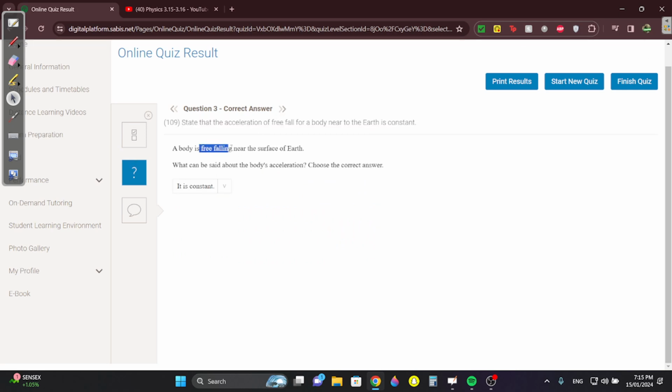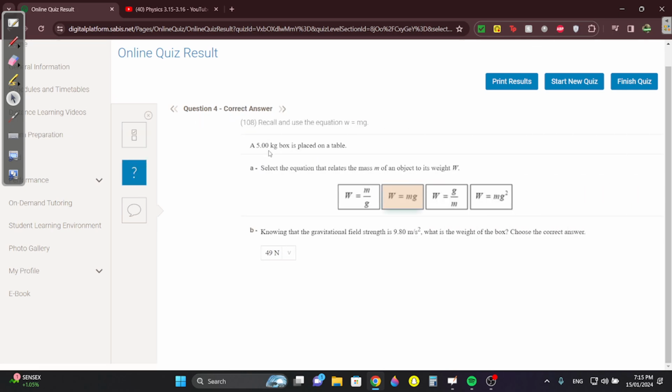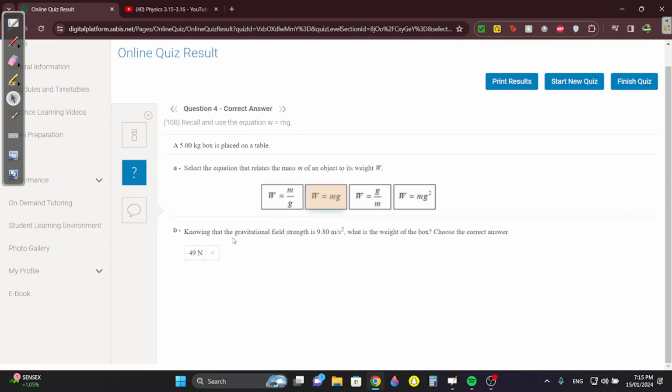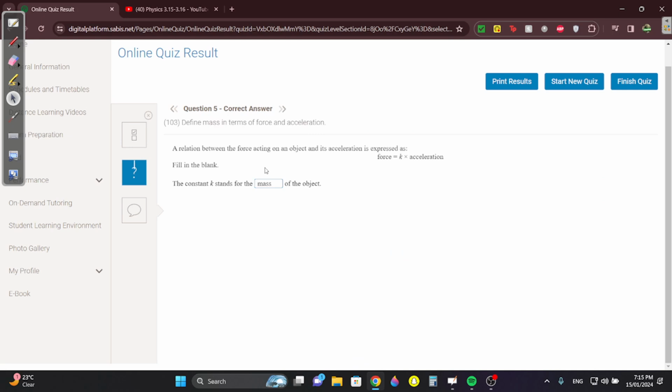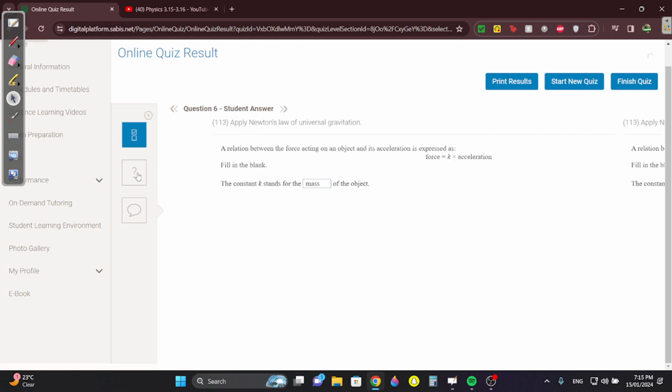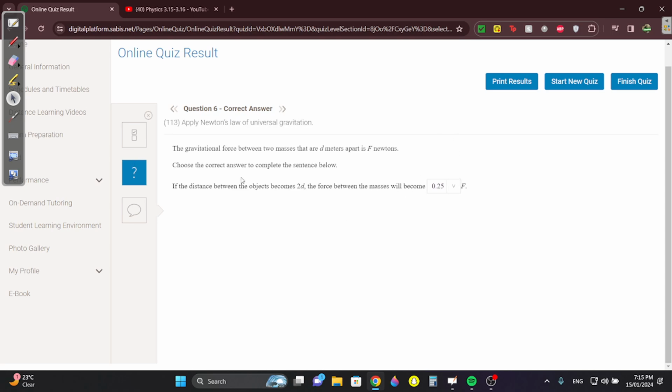G, the gravitational acceleration. Just memorize it. Know that it decreases as altitude increases, and it's constant for the first few hundred meters above sea level. If a body is free falling, then the acceleration is constant. W equals mg, and if g is 9.8, what's the weight? If it's 5 times g, which is 5 times 9.8, which is 49. Force equals mass times acceleration.